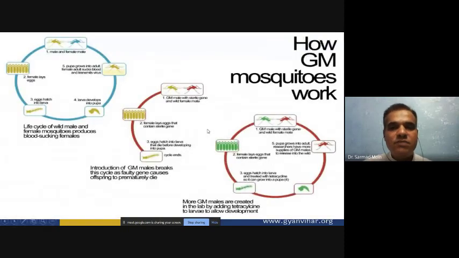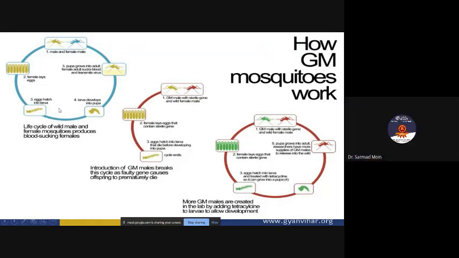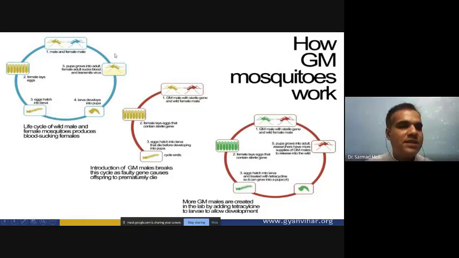So how will these genetically modified mosquitoes work? The males and females will mate and they will lay eggs. The eggs hatch into larvae, and the larvae produce pupae. The pupae transform into adult females, and they suck blood and transmit viruses. So this is normally how it happens in nature. Male and female mate and produce eggs, and larva and pupa produce males and females. This is how the life cycle of the wild males and females happens.